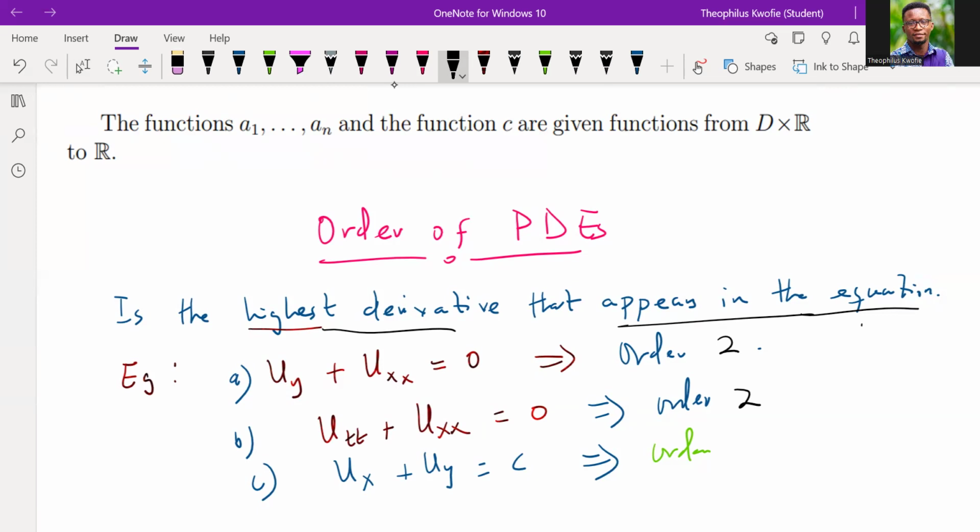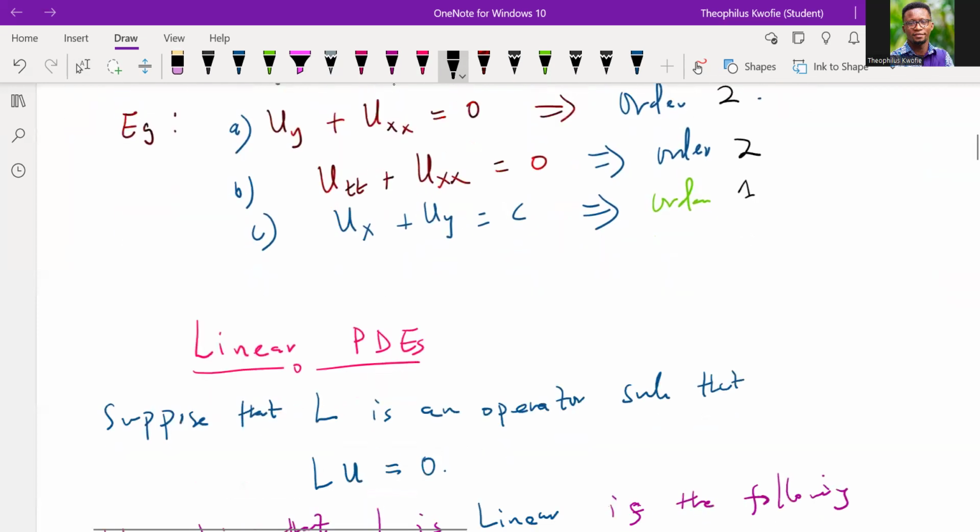Good. And what about the C? The C has order 1, and the reason is simple: the solution u is just differentiated once with respect to each of the independent variables x and y. Is that okay? Very good.